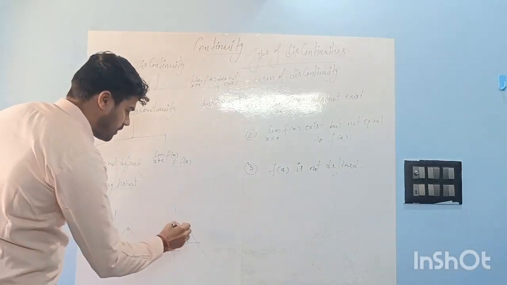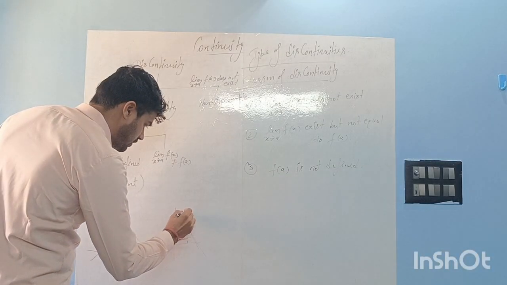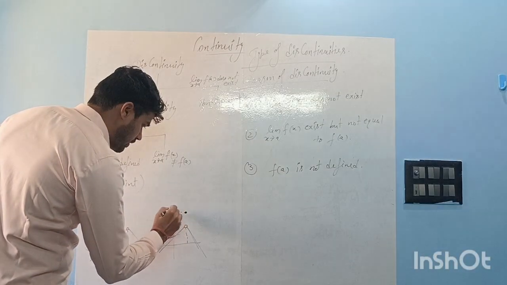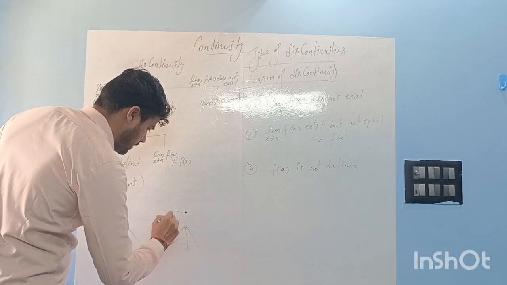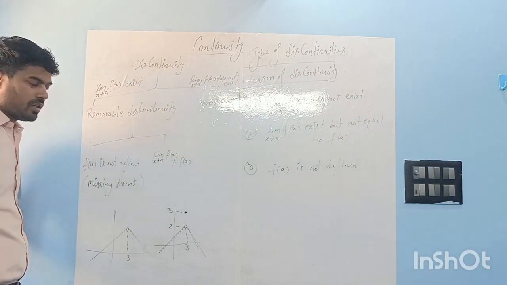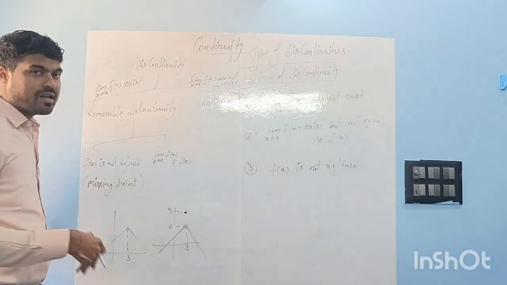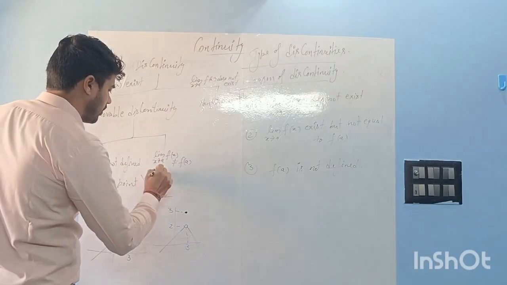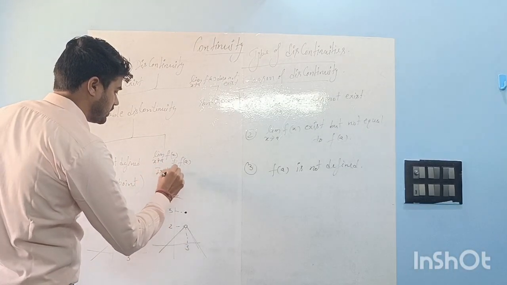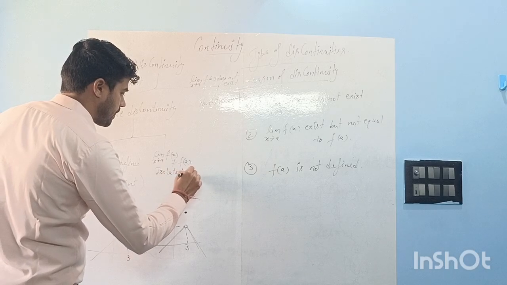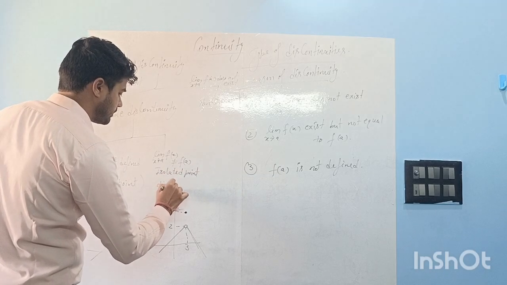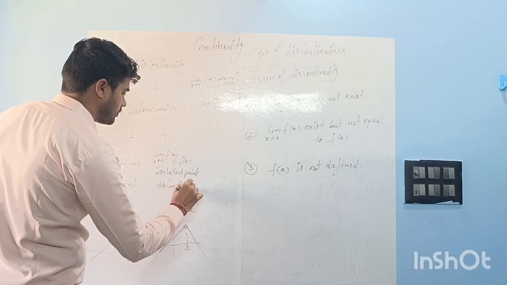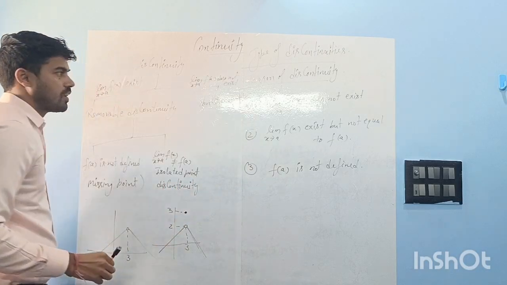For example, this is also something like that. The limit is defined, but the value of the function is something else. They are not equal, right? So it looks like the point is isolated, so that's why we call it isolated point discontinuity. Isolated point discontinuity, right?